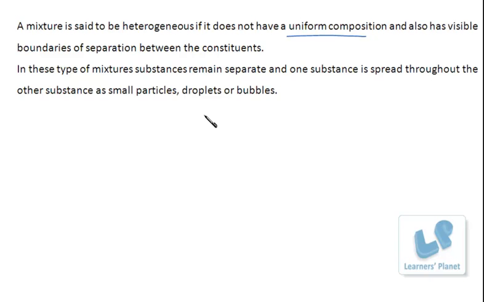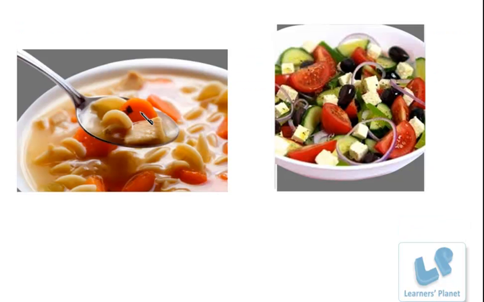A substance is a pure form of matter which cannot be separated into other forms of matter. So one substance is spread throughout the other substance. Say this soup. It is also a heterogeneous mixture. It is a mixture of pasta, water, and some carrots.